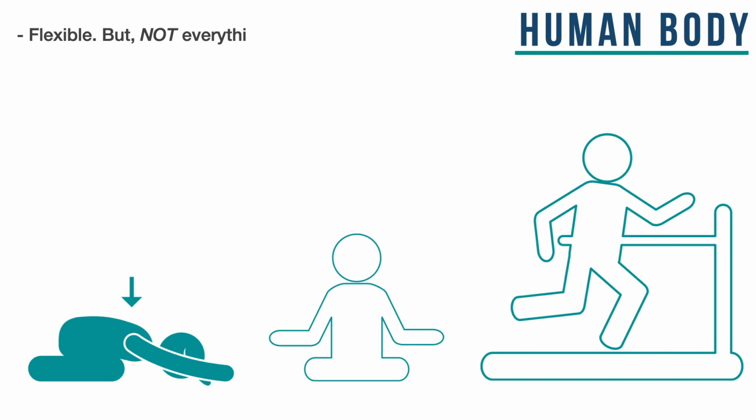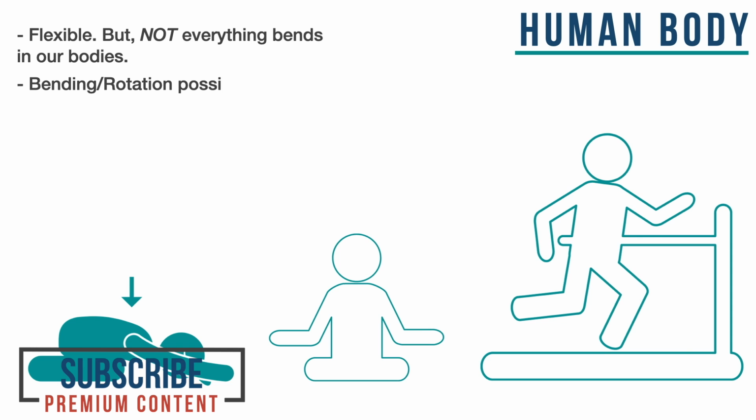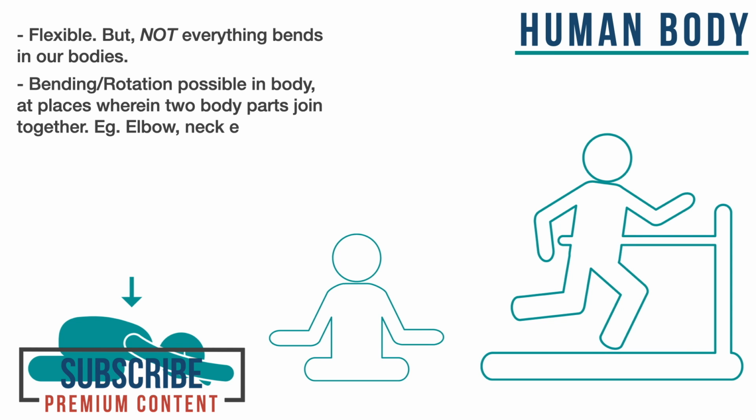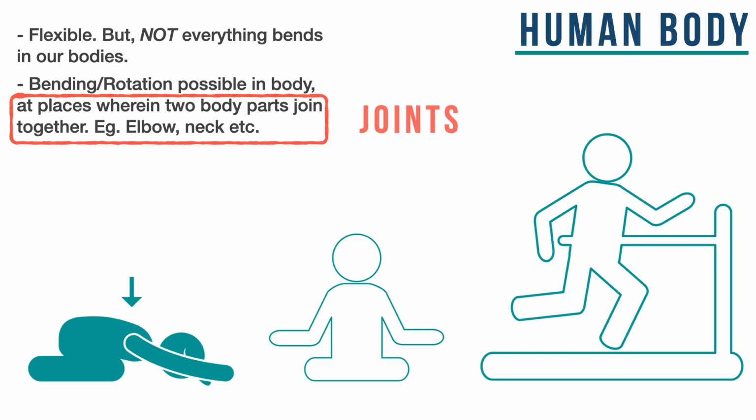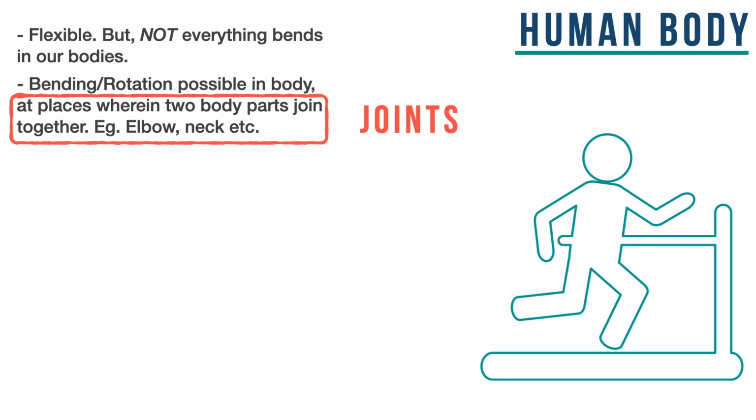Throughout the day, we go about places moving our bodies in various ways. If you look closely, though we are flexible, it is only in a limited way. All our body parts do not bend in the same way. We are only able to bend our bodies in certain ways and, more importantly, only at certain places, such as elbows, neck, knees, feet, etc. All such places at which we are able to do so are basically the joints in our body. So any and every kind of movement in our bodies is attributed to joints.